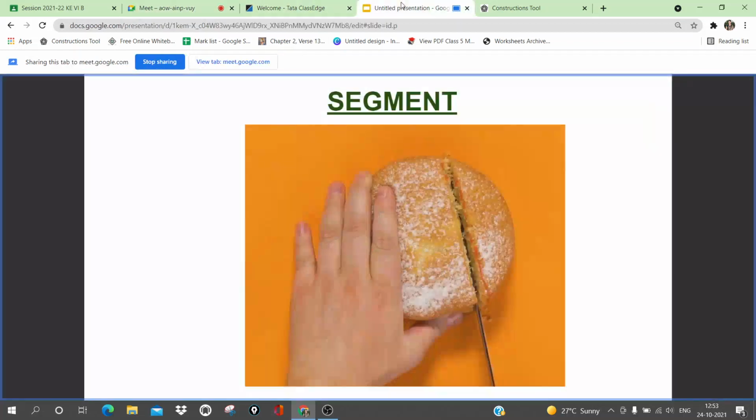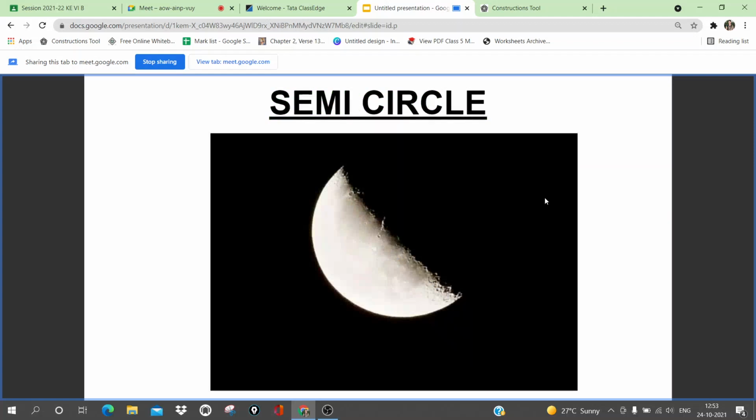Ridan, yes. Ma'am, a segment is an area and the chord is a line segment. Very good. So here the line along which we are cutting the burger is the chord, but the area, or you can say the part of the burger that I will eat, that you will eat, is called the segment.